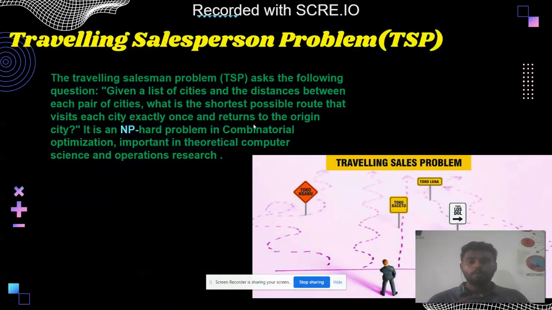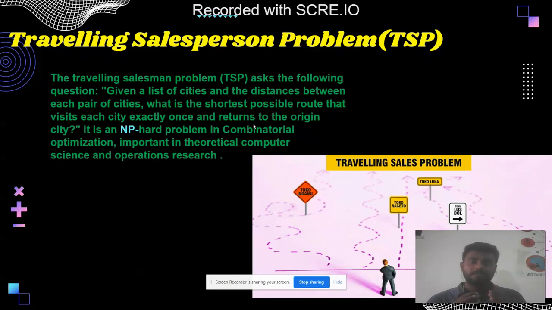So moving on, what is basically the traveling salesperson problem? The TSP is a very famous problem in computer science, and it is also known as an NP-hard problem because the standard version of TSP is very hard to solve. So what is basically the traveling salesman problem?